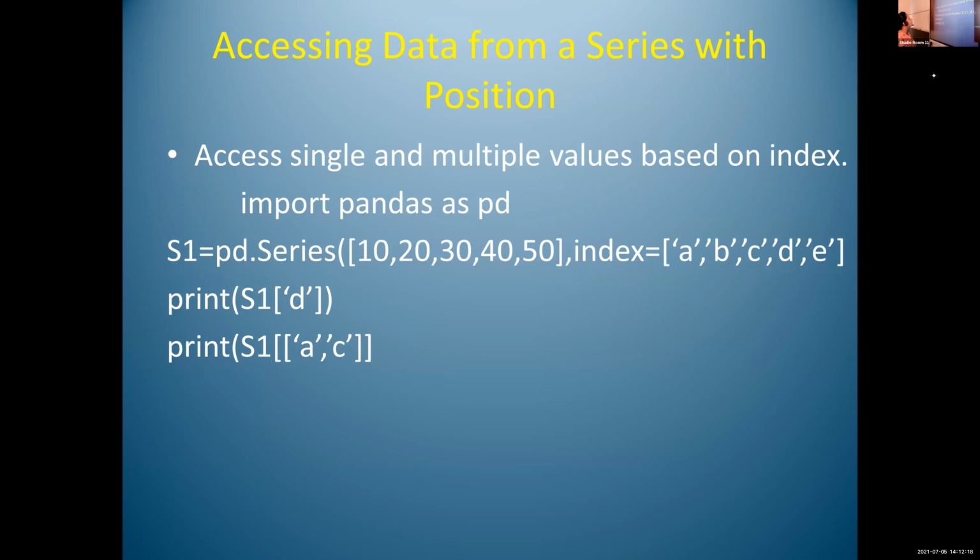Then s1 is equal to pd.Series. Which one is this value? This value is for what? 10, 20, 30, 40, 50. Is it an index value or a data value? Data value. Yes, correct. It is data value. 10, 20, 30, 40, 50 are the data values and the index values are A, B, C, D, E. Okay. So print s1 of D.